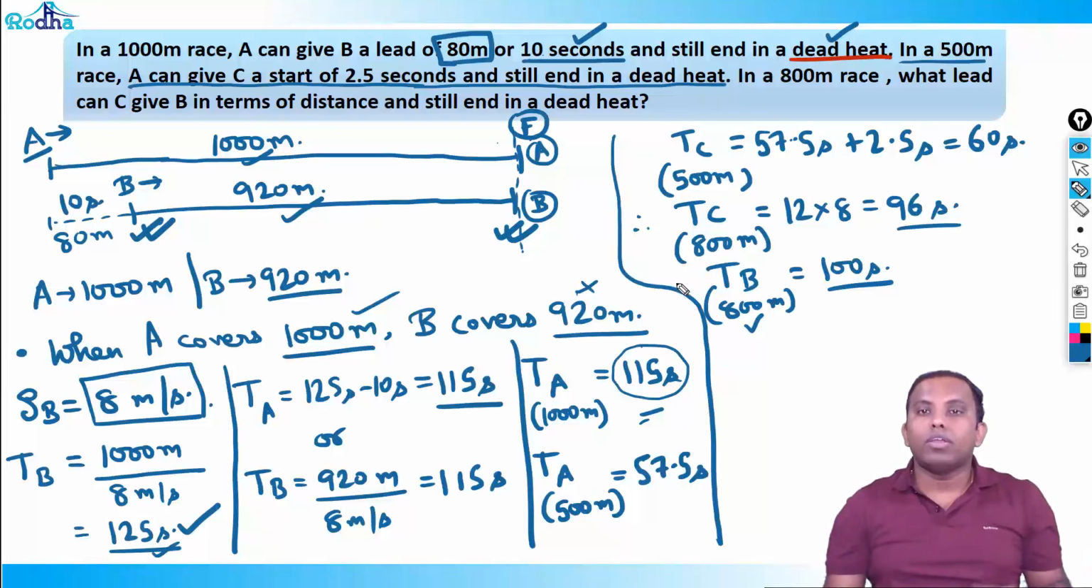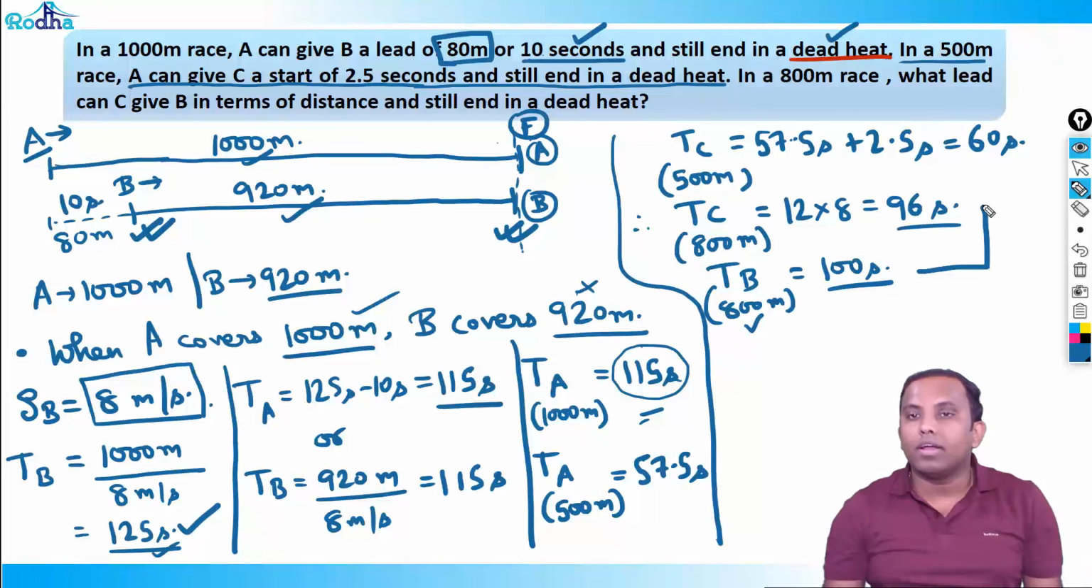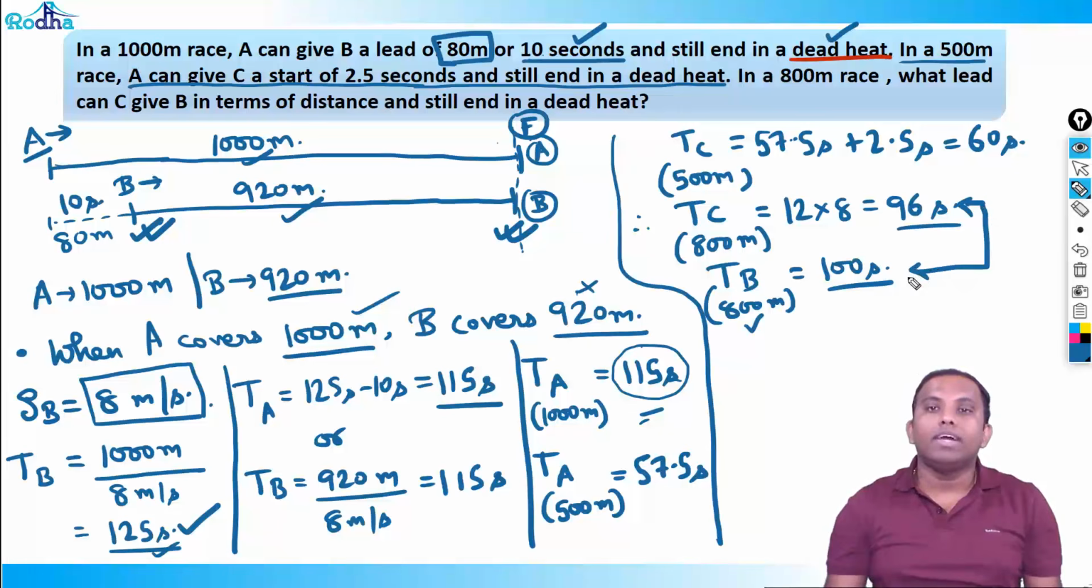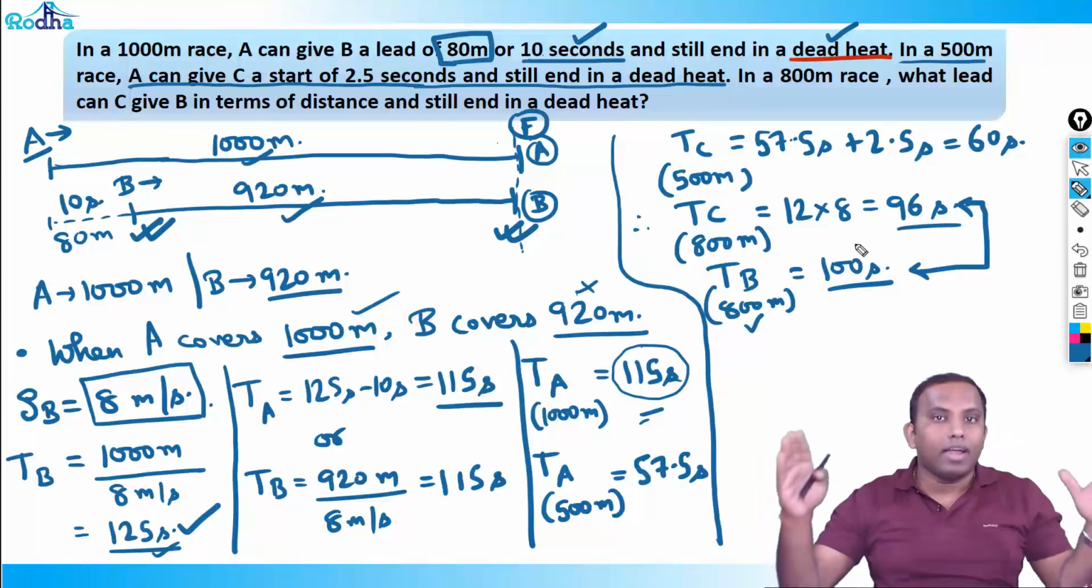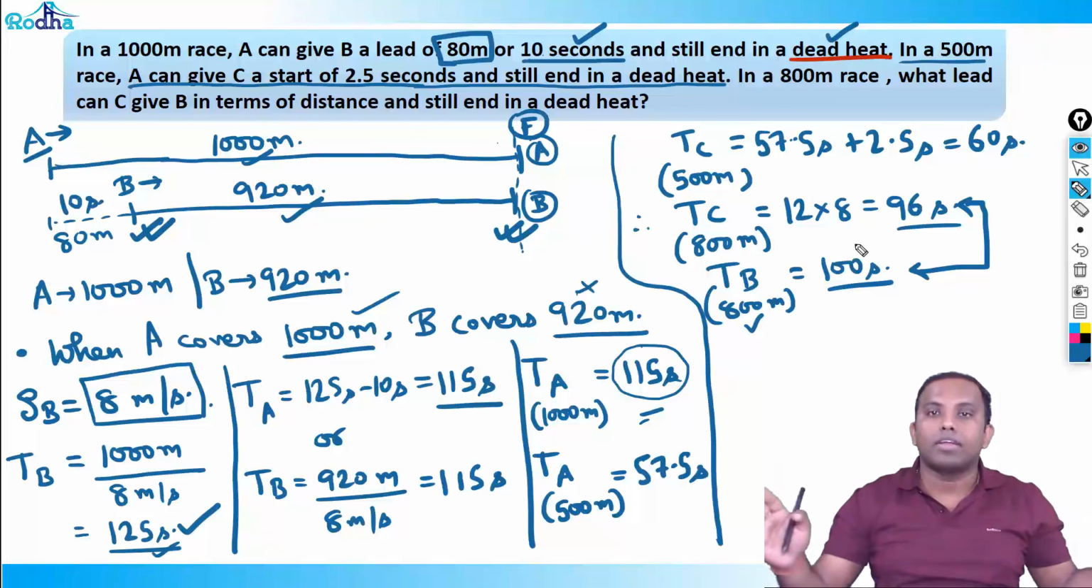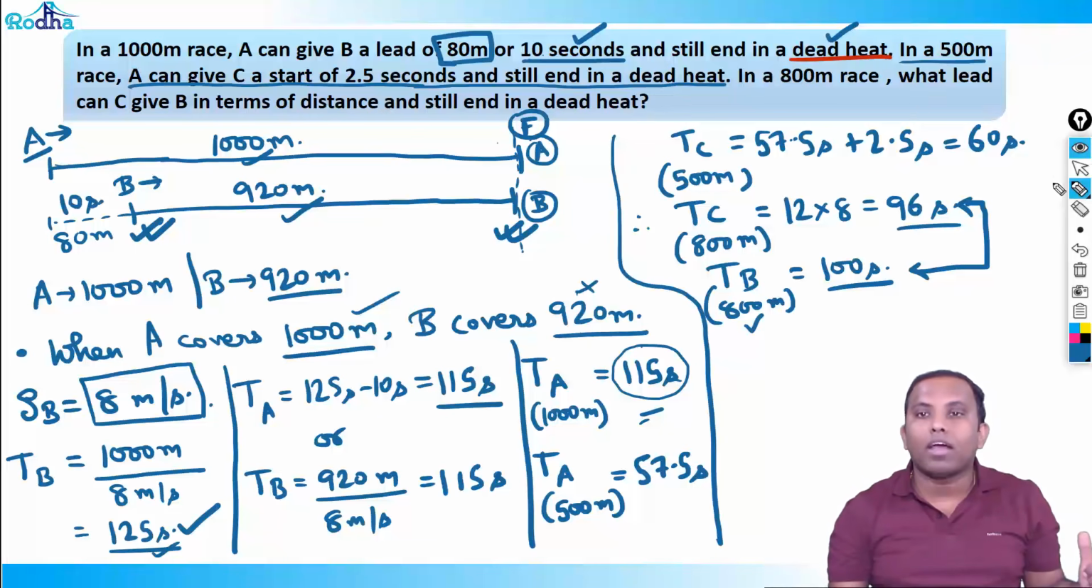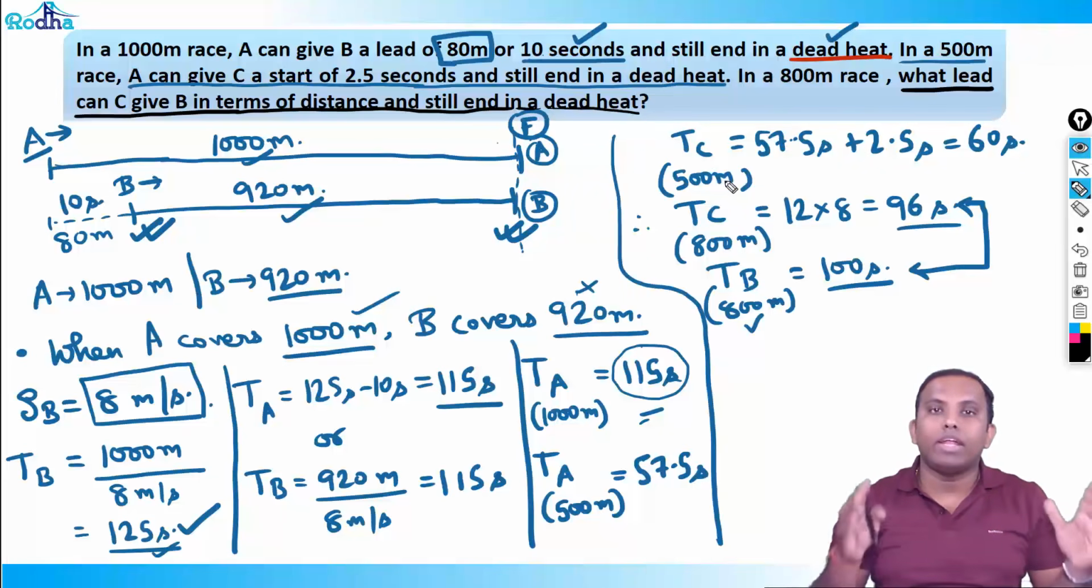So from here, what we got is, for B and C in terms of time, B should get a lead of how much? 4 seconds, because in an 800-meter race, C can finish in 96 seconds and B can finish in 100 seconds. This is the last statement: what lead can C give B in terms of distance and still end in a dead heat? So obviously C can finish a race of 800 meters in 96 seconds and B can do the same in 100 seconds.